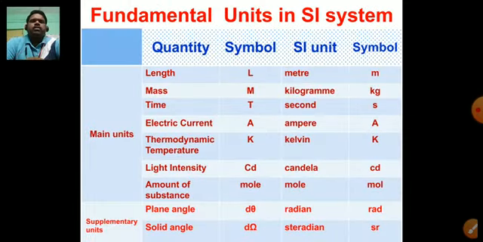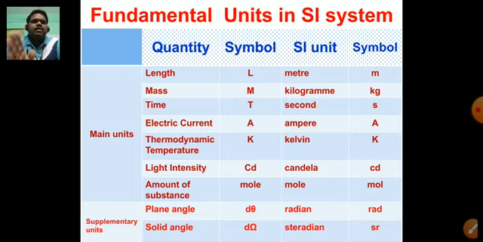Dear students, next we have to discuss fundamental units in the SI system. Basically there are 7 fundamental quantities which you are supposed to remember.